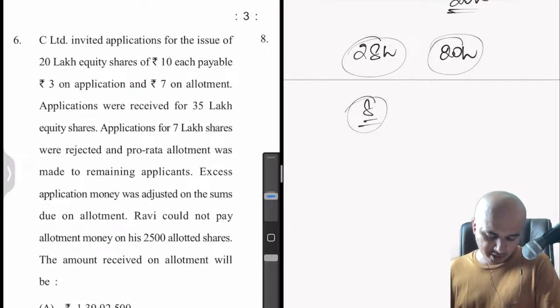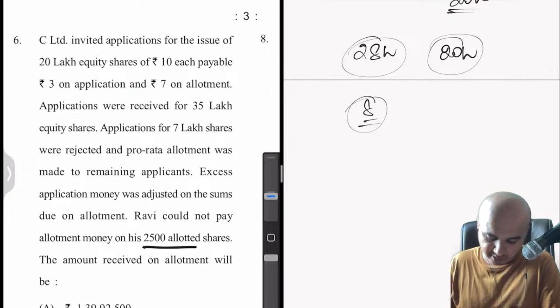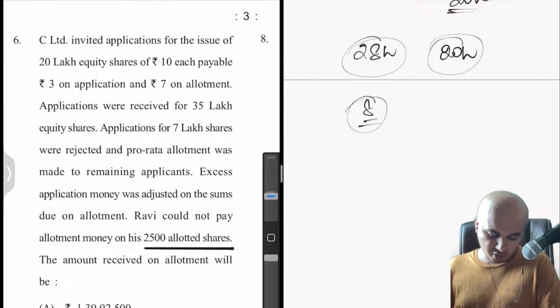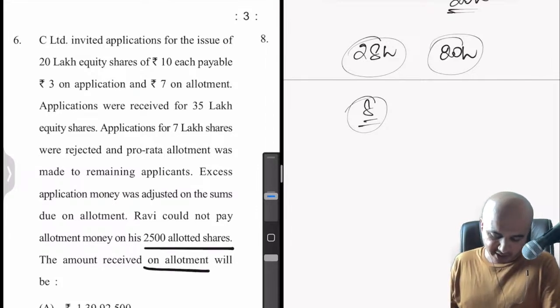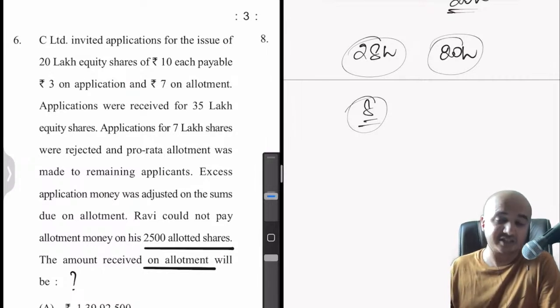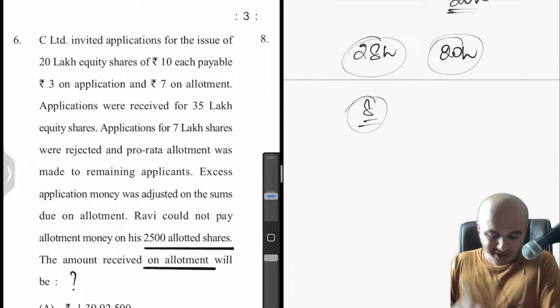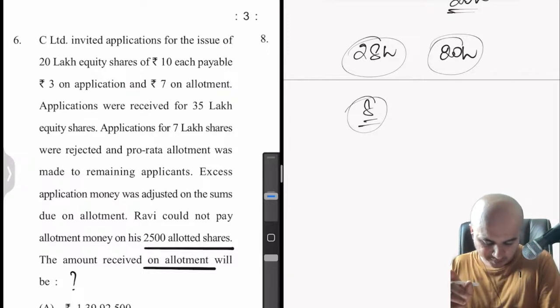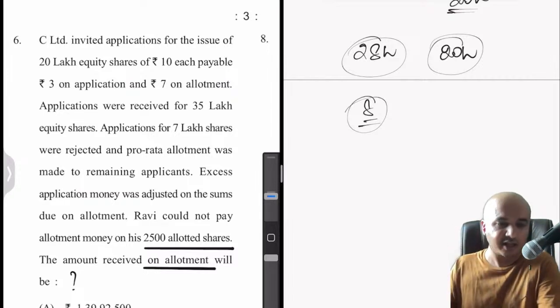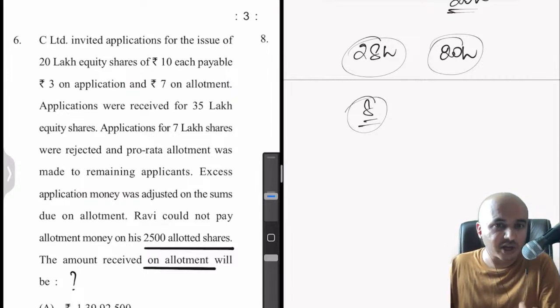Ravi could not pay allotment money on his 2,500 allotted shares. This is important. Allotted. The word allotted is the most important there. The amount to be received on allotment will be dash. How much money are we supposed to receive? That is, the company during the allotment stage, accounting for one shareholder Ravi who did not pay for his 2,500 allotted shares. Okay, so now why is the stress on the word allotted?